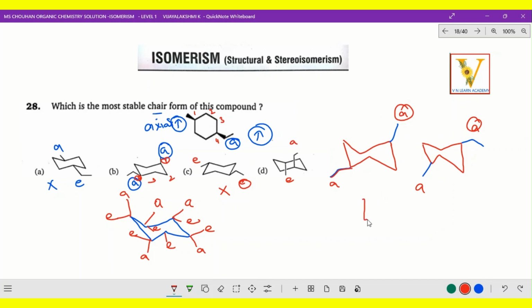Now what is the difference between these two that you identify? Here methyl group and ethyl group, and here methyl group and ethyl group, which is rearranged. So one point is fixed, the other point is rearranging. See, one point is fixed, the other point is rearranging, what do we call it? It is diastereomers, right? Diastereomers. So diastereomers, you know very well.